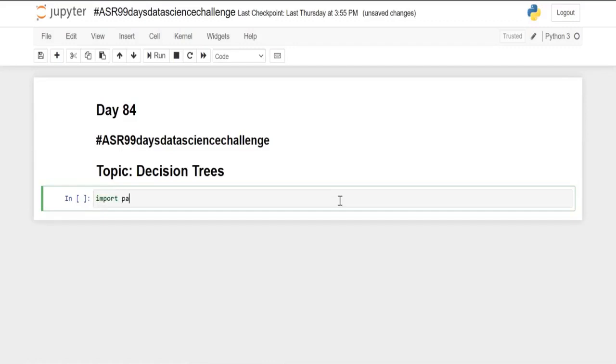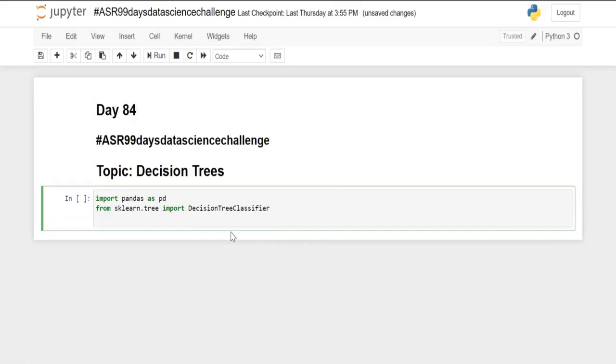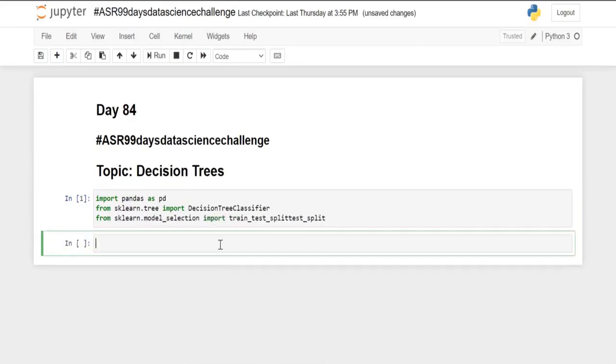So import pandas as pd, and from sklearn.tree, that is from the module tree, we will import our algorithm, the DecisionTreeClassifier. And with the help of model selection from sklearn, we will import the train_test_split. Yes, we have imported them.